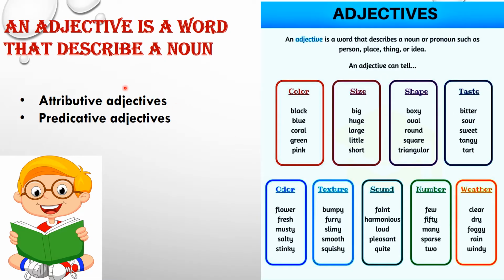So what is an adjective? An adjective is a word that describes a noun, such as a person, place, thing, or an idea. Some examples of adjectives are colors: black, blue, green, pink; size: big, huge, large; shape: boxy, oval, round, etc. When adjectives are used before a noun, they are called attributive adjectives, and when adjectives are used after a verb, they are called predicative adjectives.